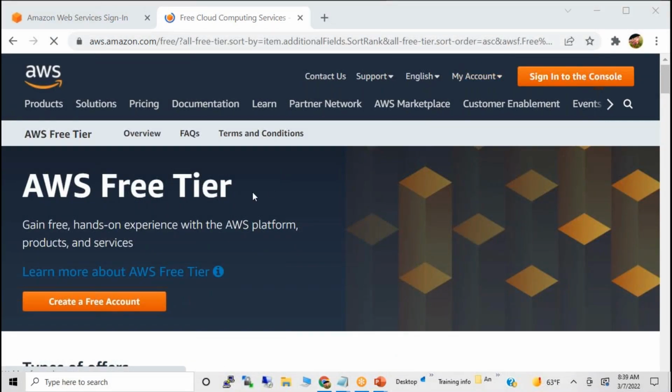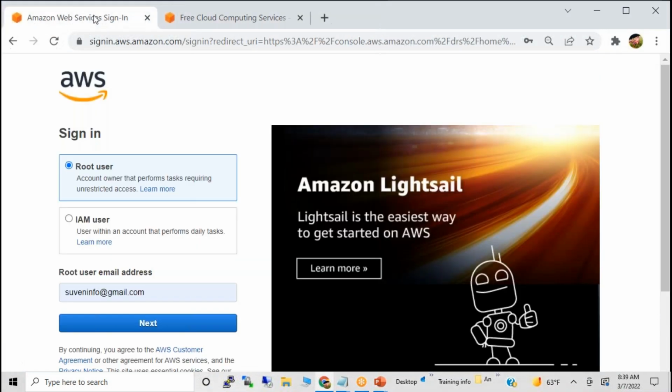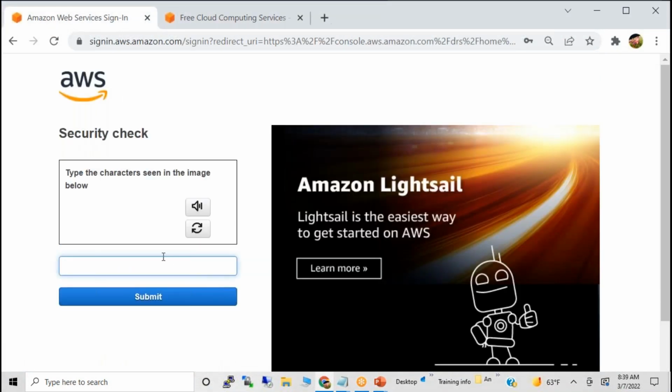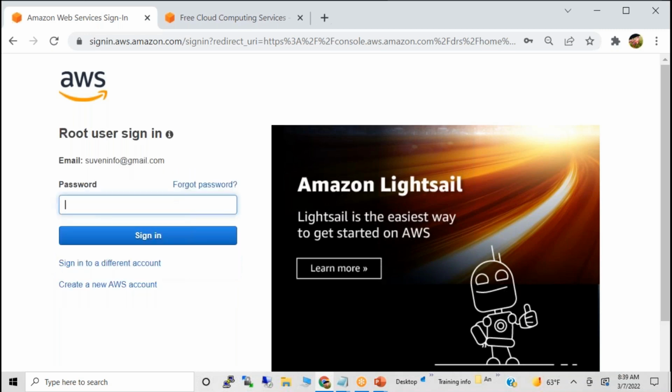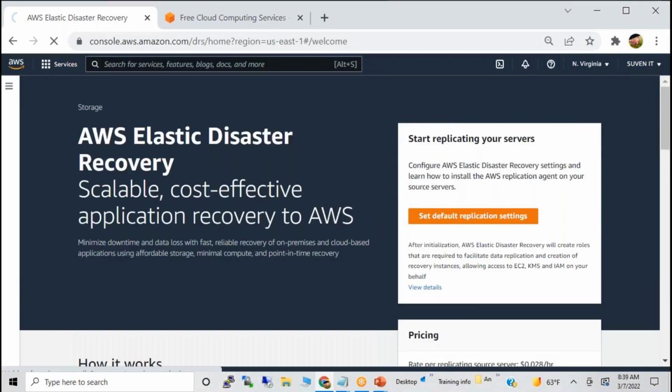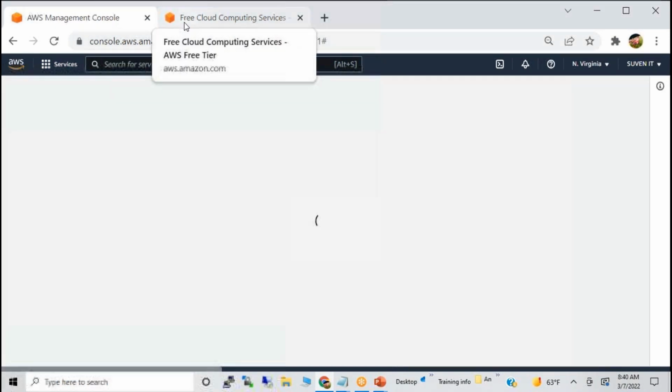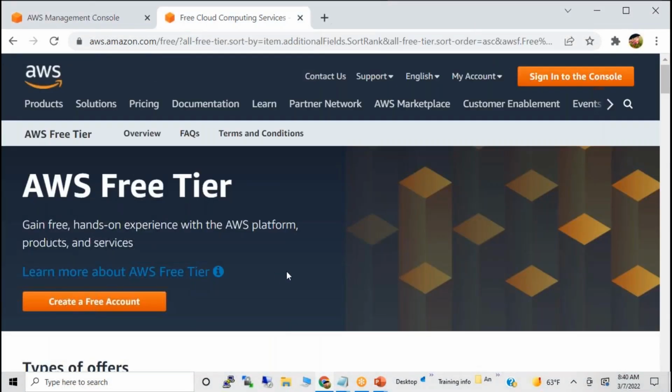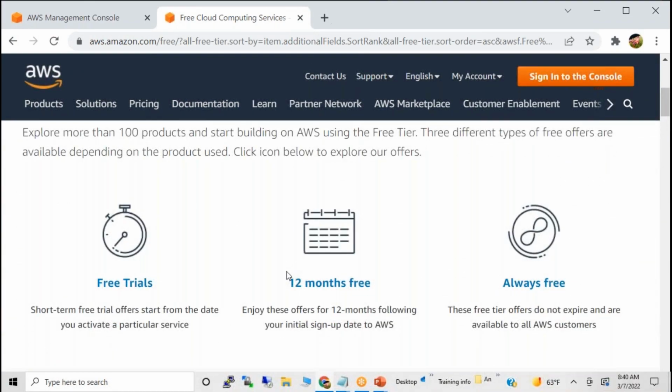As part of the free tier, you can do anything in the AWS account. You can manage every service. That means you can create a server, a database, an application, a big data solution, you can do anything with your AWS account as part of the free tier also. But there is a limitation. The limitation is you can create only one Windows server and one Linux server. You can create two or three also, but they will give you only one free, the other ones they will charge.